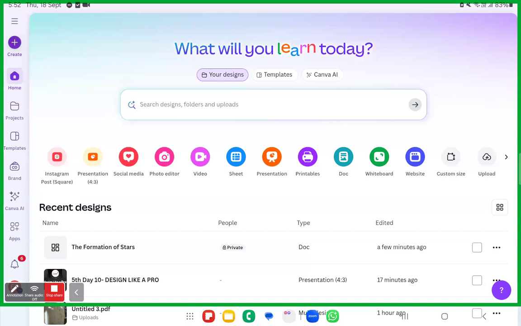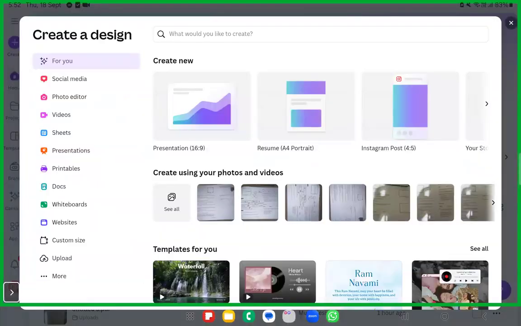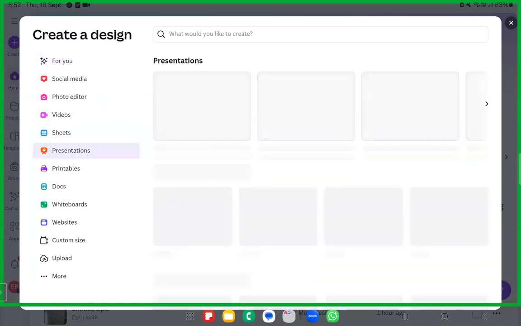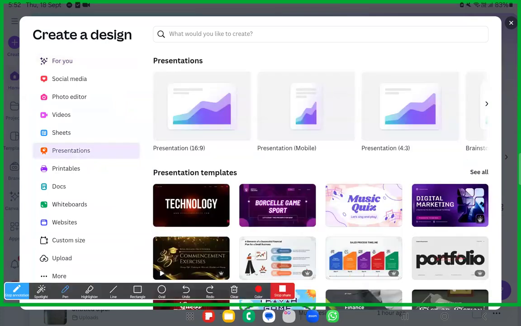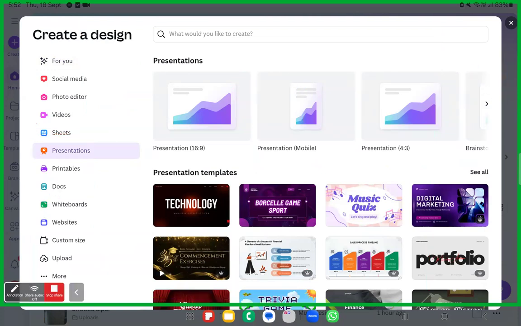Okay, so now let me just go ahead with the create. Okay, what is the ratio? There are two types of ratios for the presentations. One is a full landscape pattern, fully landscape. Another is this much, okay, we call it 3:4. 3/4 of the screen, some of it is left out. I'll show you both. Just see here.